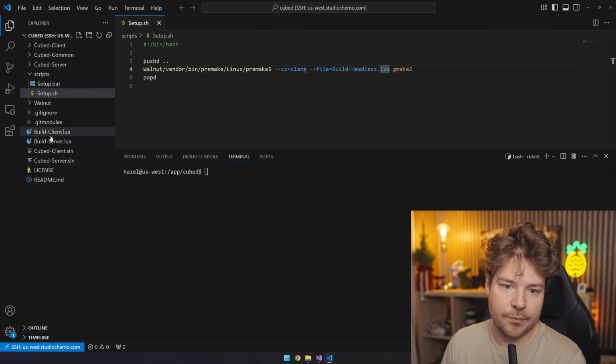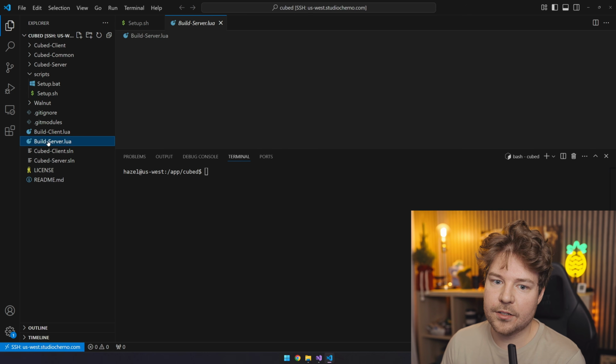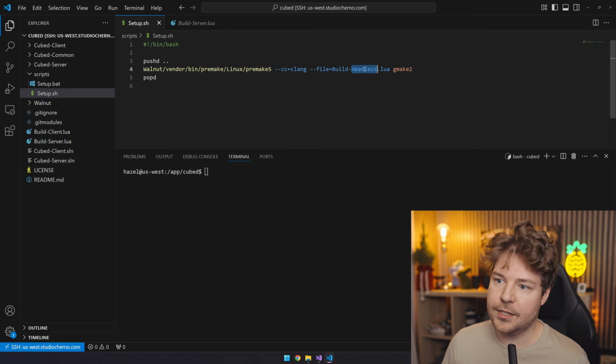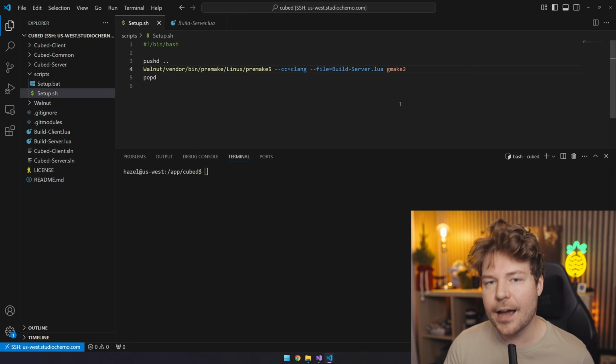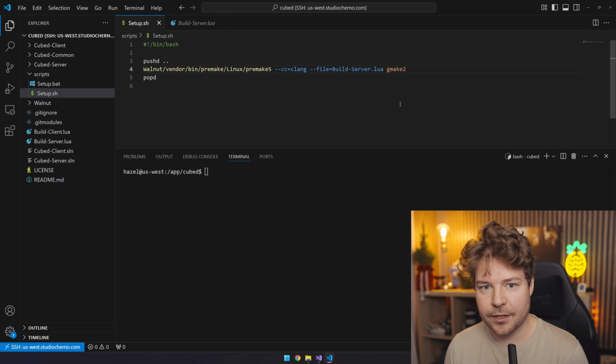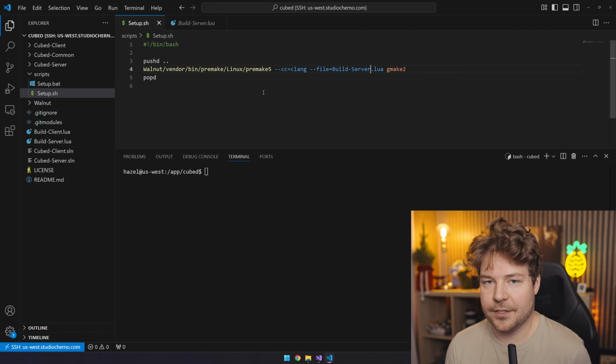So build headless, we don't even have a file called that. So I think build server is what we're going to want to run. So let's change this to build server. And now hopefully you can see the benefit of using that remote SSH extension within VS Code, because it's just so easy to just work on this as if we're working locally.